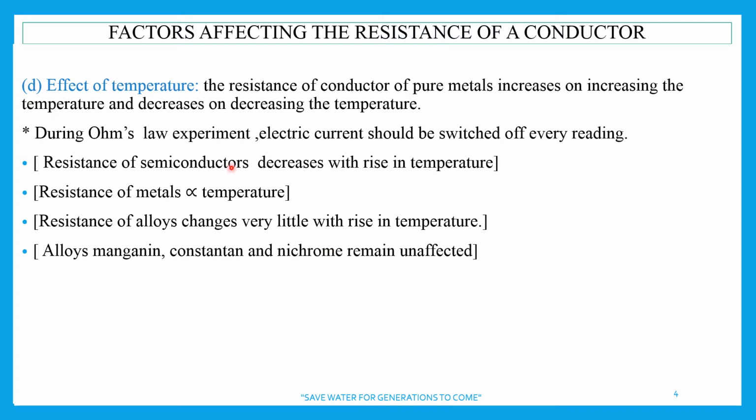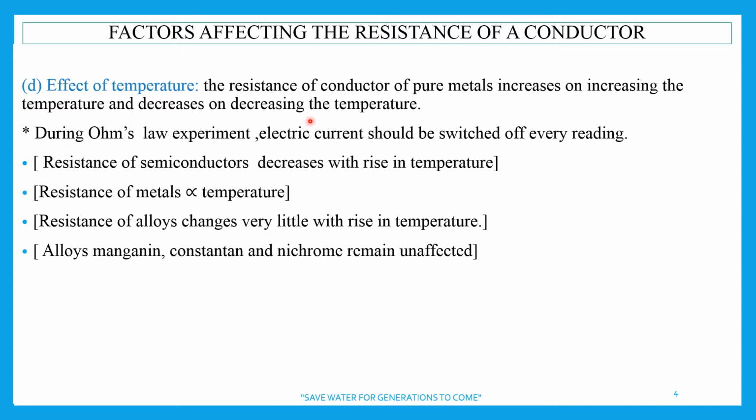During this, electrons which are moving from one end to the other have more collisions. The number of collisions is increased. More collisions mean more opposition, so resistance also increases. By decreasing the temperature, resistance is decreased. By increasing the temperature, resistance is increased.